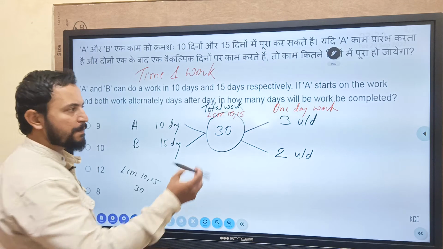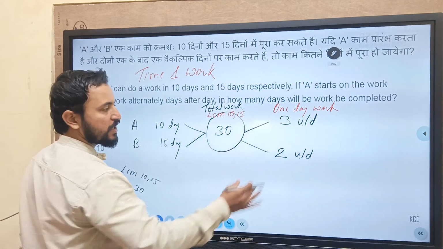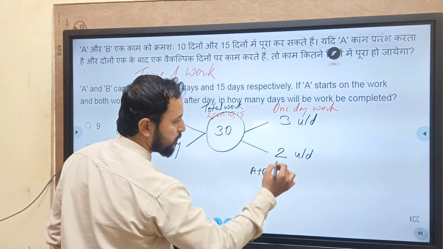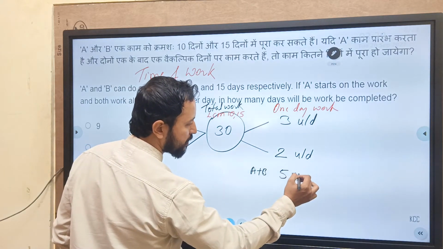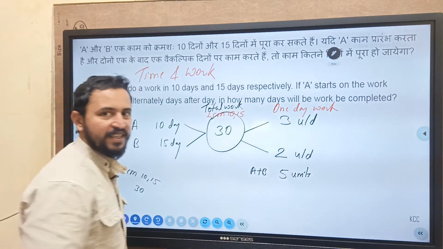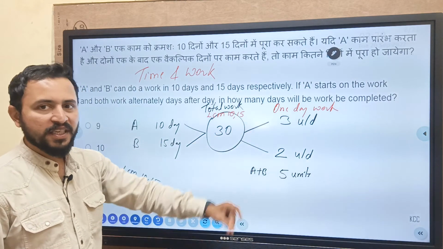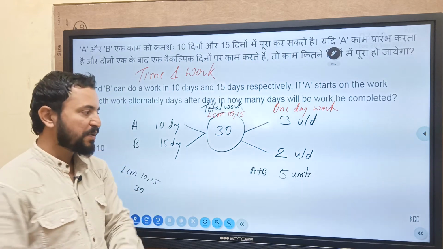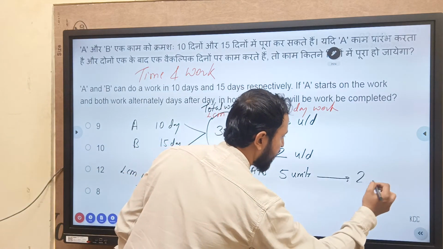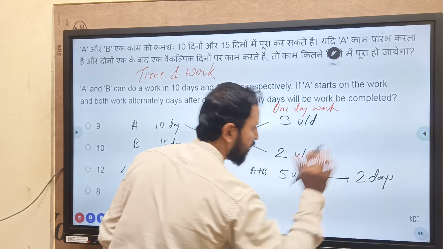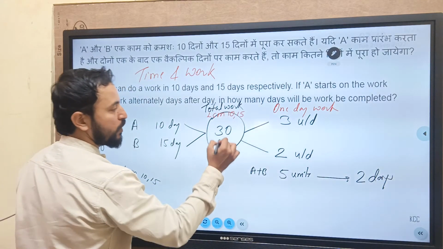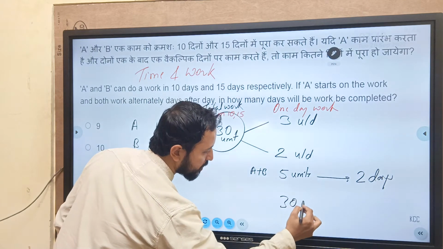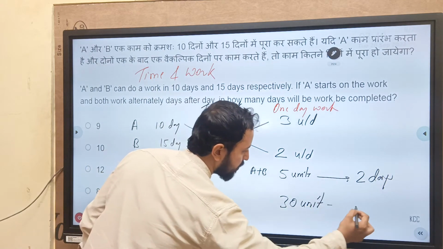So basically, can you see? He made 3 units. He made 2 units. Totally A plus B made 3 plus 2, 5 units. But in how many days? On 1st September this one worked, on 2nd September this one worked, so 5 units were made in 2 days. In 2 days they got ready. But what is the total work? 30 units.